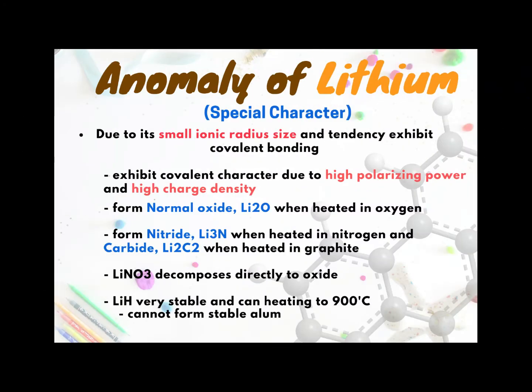Next, the anomaly of lithium, which has special characteristics compared to the other alkali metal elements. It is due to its small ionic radius and tendency to exhibit covalent bonding, due to high polarizing power and high charge density. Lithium is the only element which forms a normal oxide when heated in oxygen, forms a nitride when heated in nitrogen, and forms a carbide when heated with graphite.